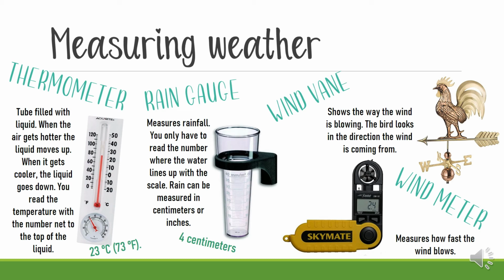Now the next one is the wind vane. This tool helps us show the way the wind is blowing. The bird looks in the direction the wind is coming from. Very good. Now we have on your book a little bit of bird, and you have to tell me which way is the bird looking at. Is it in the east, in the west, in the north, or in the south? Where is it? It's looking at the west.